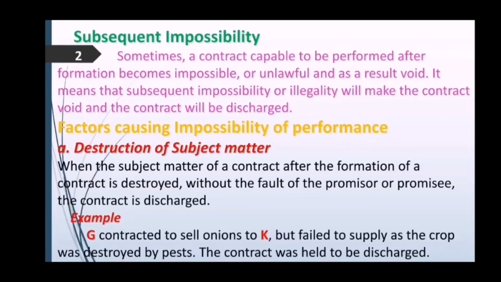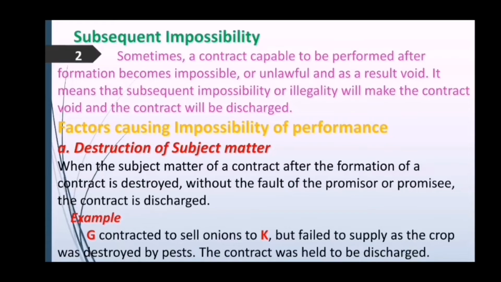We have a few factors to discuss which cause impossibility of performance. The first one, on your screen, is destruction of subject matter. When the subject matter of a contract is destroyed after the formation of the contract, without the fault of the promisor or promisee, the contract is discharged.